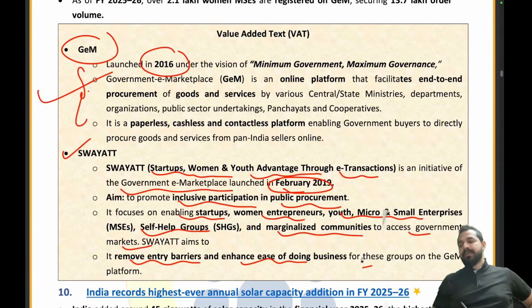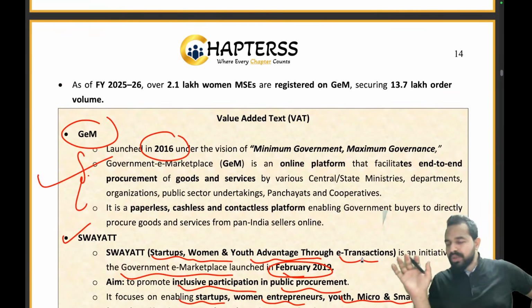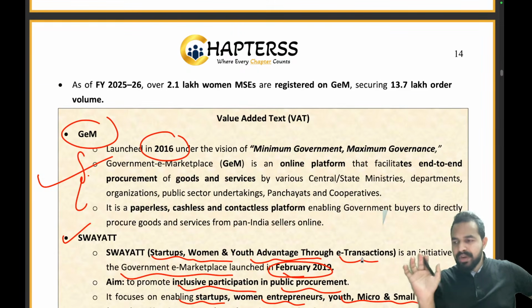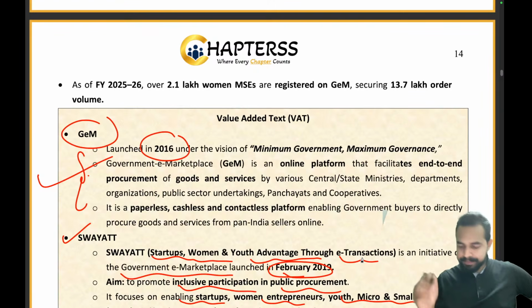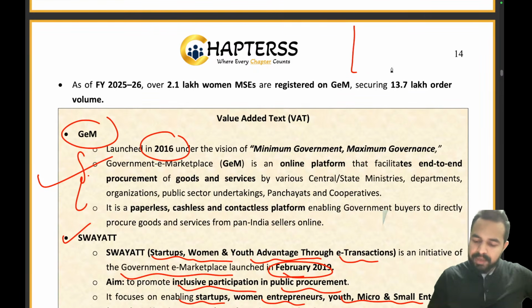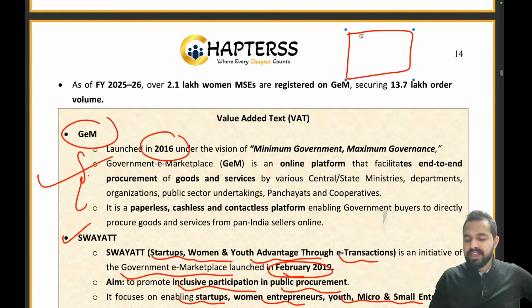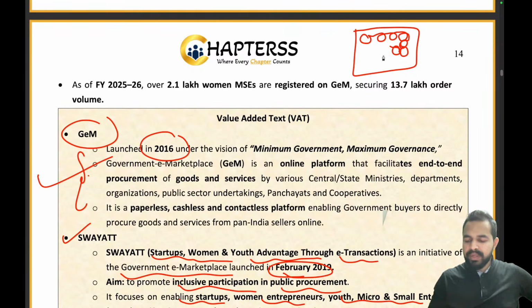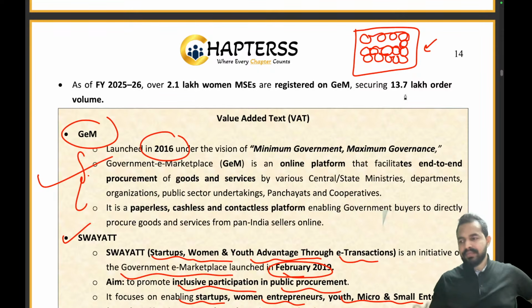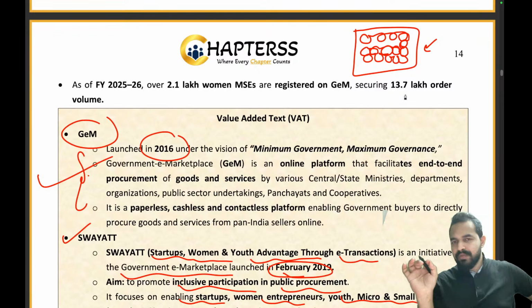Now let's try to understand this with the help of an example. My dear friends, you go to malls, right? I believe every one of you has been to a mall somewhere in your life. Let's take an example. There is a big mall. You will see that all the big brands are easily able to get spaces in these malls, right? But if I tell you that there is a small ice cream seller who wants to get space in this mall, will he be able to do that? Yes or no? Will that person be able to get that slot, that space in the mall?